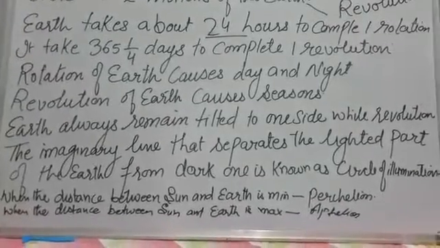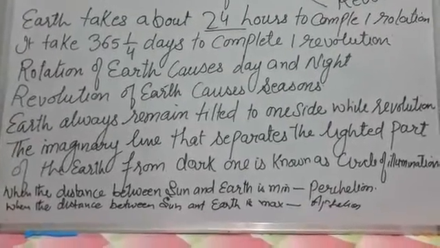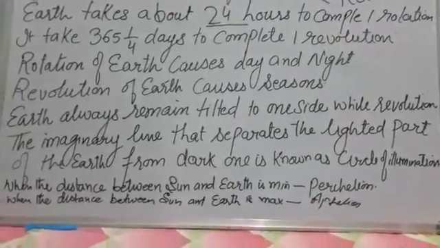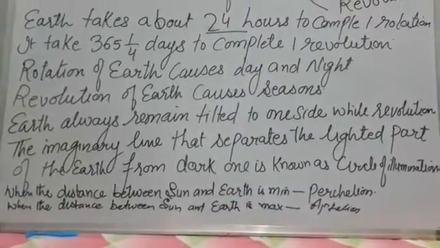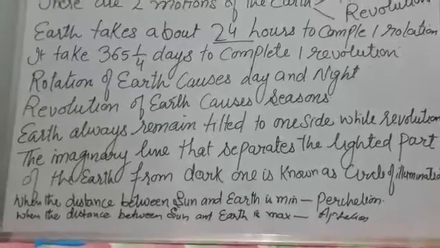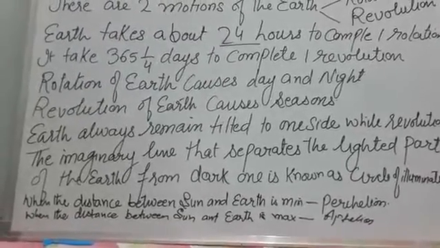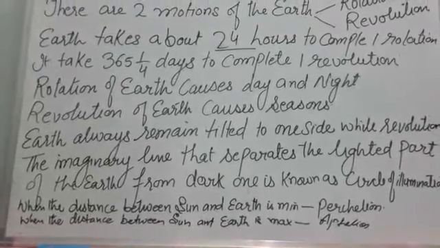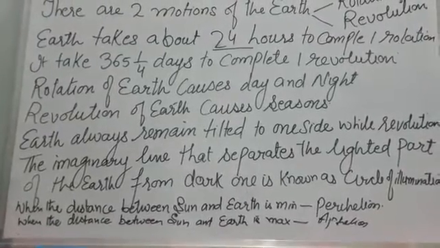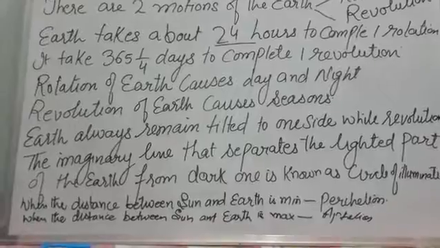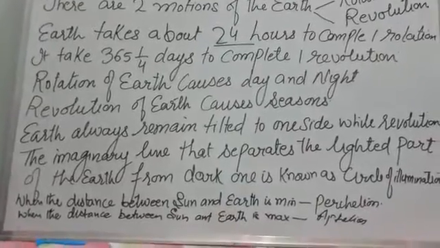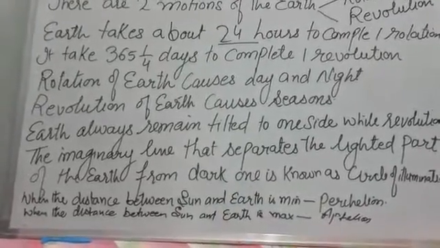When the distance between the sun and the earth is minimum, then this situation is called the perihelion. Perihelion is derived from the word peri, which means near, and helion means sun. When the distance between the sun and earth is maximum, then this situation is called aphelion, whereas ap means far and helion means sun. In this chapter we have read about the effects of revolution also.